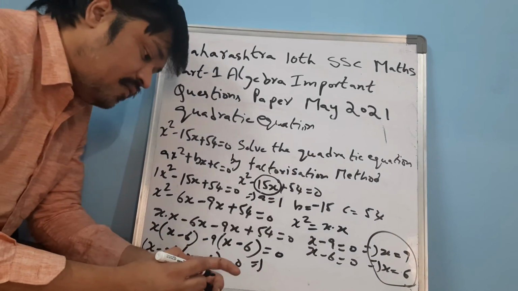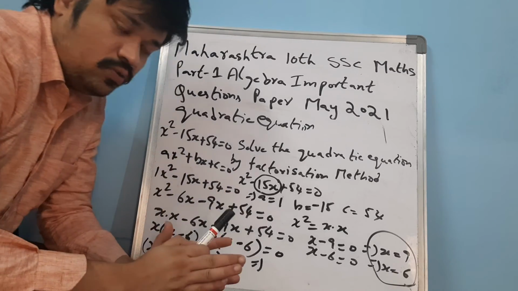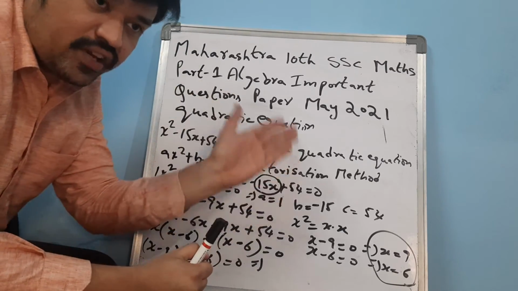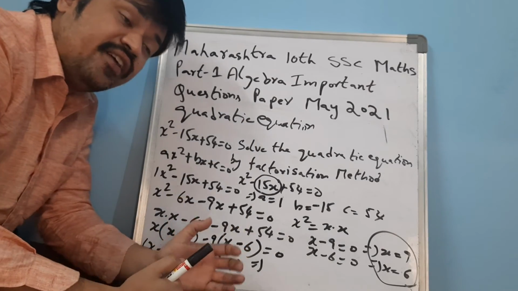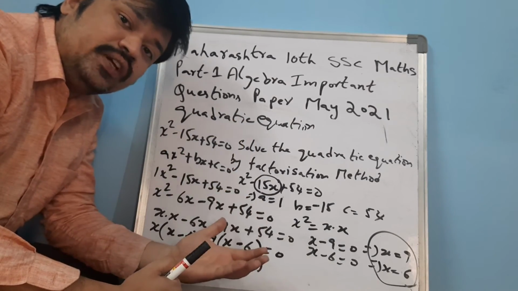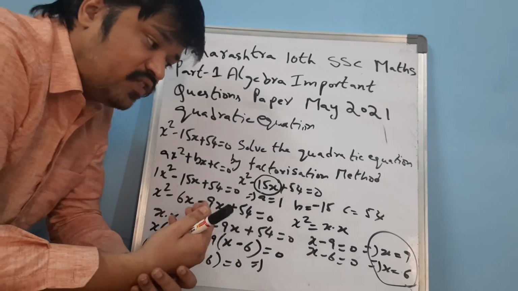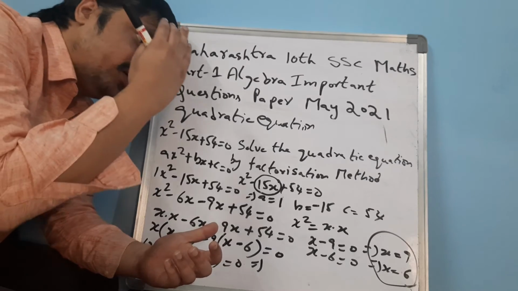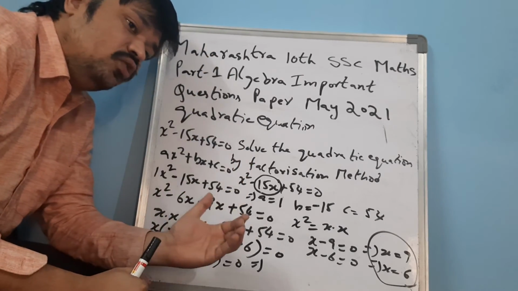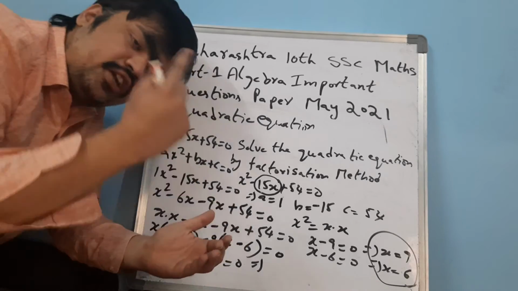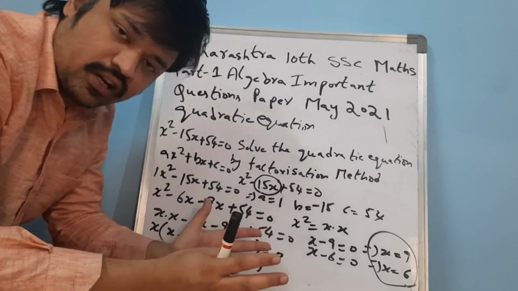In fact, this is the factorization method. A quadratic equation is there, and for that quadratic equation you have to find the roots by factorization. This is the way you find it. The first thing is that students should understand the concept and practice in a notebook or rough book continuously, so that you can do all kinds of problems without any doubt.